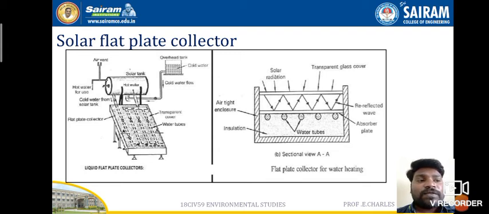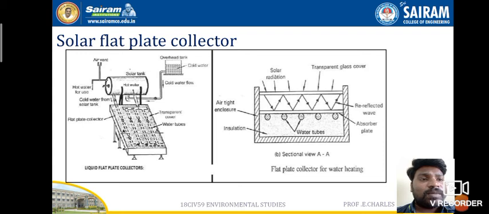The left hand side of the diagram indicates the whole construction of the solar water heater. Okay, so that is the construction, and this flat plate collector is connected to the solar tank, and that in turn is connected to the overhead tank. So these are the constructional details, and there is a closer look at this flat plate collector for water heating that we have seen.